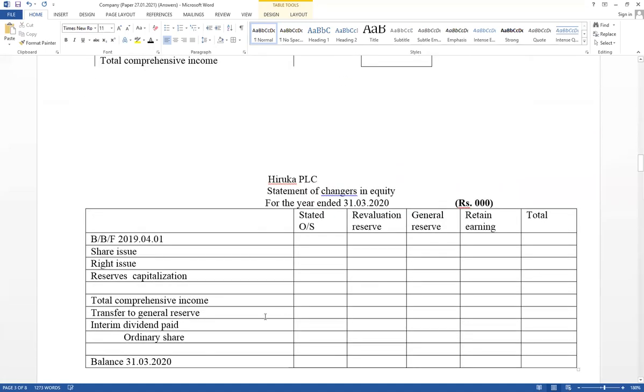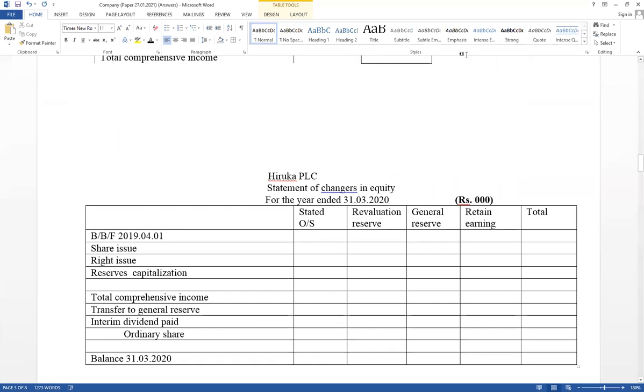And this is a format for statement of changes in equity. Think about ordinary shares, revaluation reserves, retained earnings, and general reserves, normal format. Right, all the share issue, rights issue, bonus issue. In this example, share issue is not given. And in this example, interim dividends also not given. Opening balance is given, right? Changes in equity, this is the format.